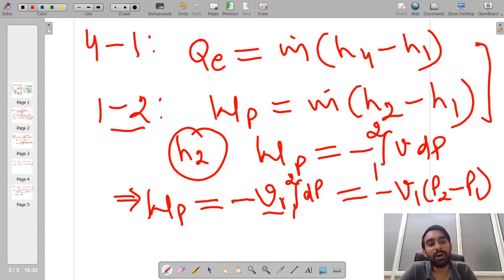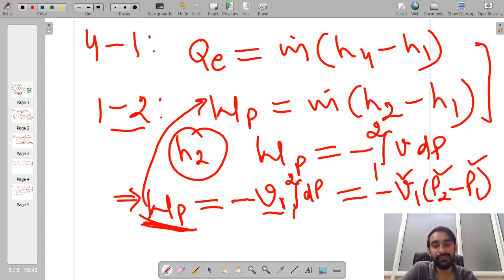Okay, and as the operating pressures of the cycle will already be known, this is also a known parameter, and specific volume we can easily determine from our saturation tables, so we can obtain the value of this work done. Okay, once we have found the value of work done, if we substitute this value over here, enthalpy at point number 1 is already known from the saturation table, so we can find the value of enthalpy H2.